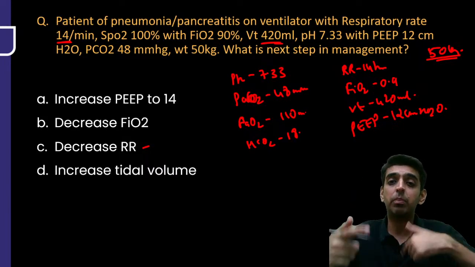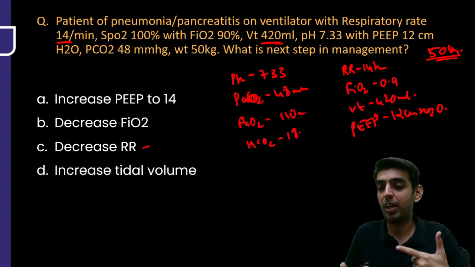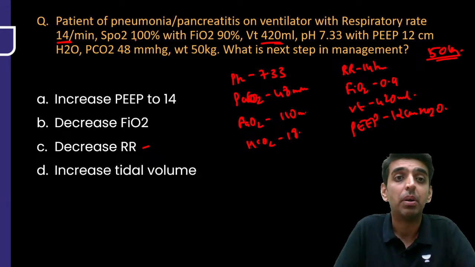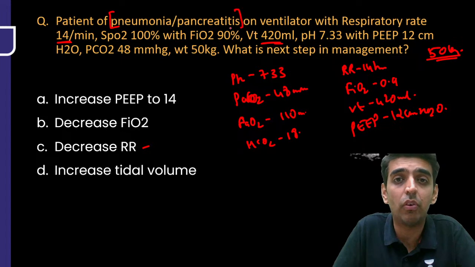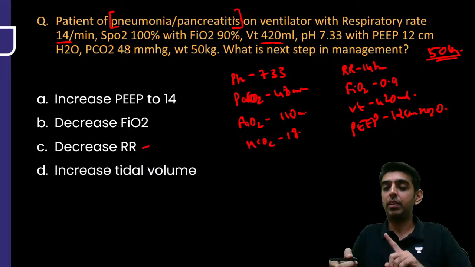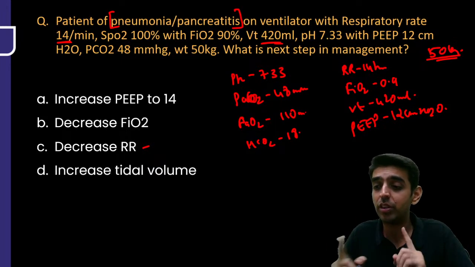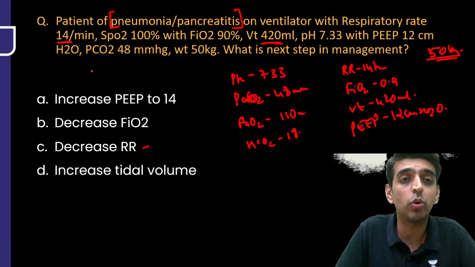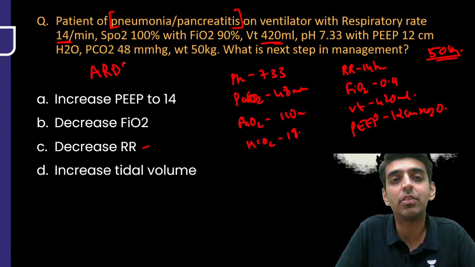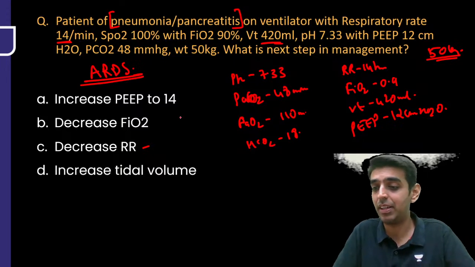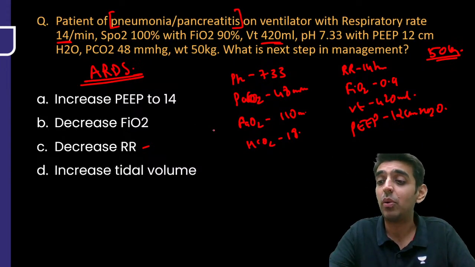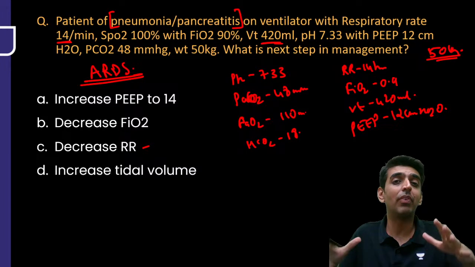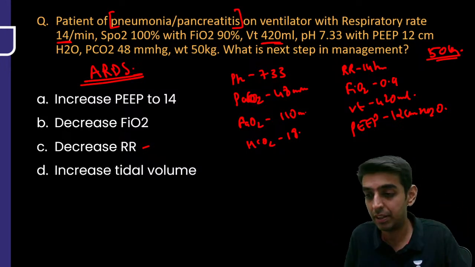Now what are we supposed to do next in this step of management is what is being asked. But what is the patient? The patient is a known case of either pneumonia or pancreatitis. That means there is something related to sepsis, and this points us to acute respiratory distress syndrome, ARDS. So what ventilator settings do we need to keep when managing a patient with ARDS?